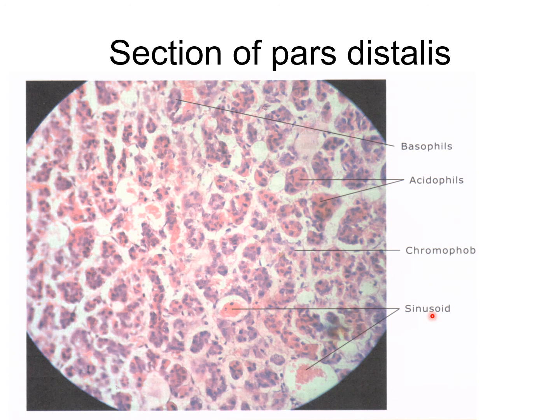Chromophil cells have brightly staining granules in their cytoplasm, and in chromophobe cells the granules are not prominent. Chromophil cells have an affinity for histological dyes and are further classified into acidophilic, where the granules stain with acidic dye like eosin or orange G, and basophilic, when the granules stain with basic dye like hematoxylin. Basophilic granules also stain positive with periodic acid-Schiff stain. The acidophilic cells are often called alpha cells and the basophilic cells are called beta cells. So here there are two types, acidophilic and basophilic cells, alpha cells and beta cells.